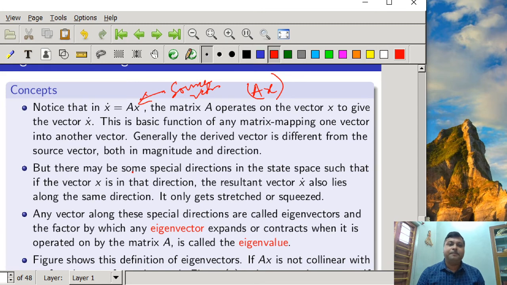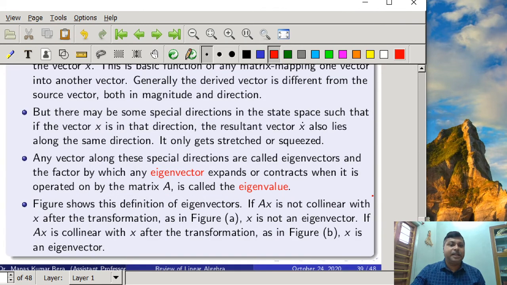But there may be some special directions in the state space such that if the vector x is in that direction, the resultant vector Ax or x dot also lies along the same direction. It only gets stretched or squeezed. Any vector along these special directions is called an eigenvector, and the factor by which the eigenvector expands or contracts when it is operated on by the matrix A is called the eigenvalue.